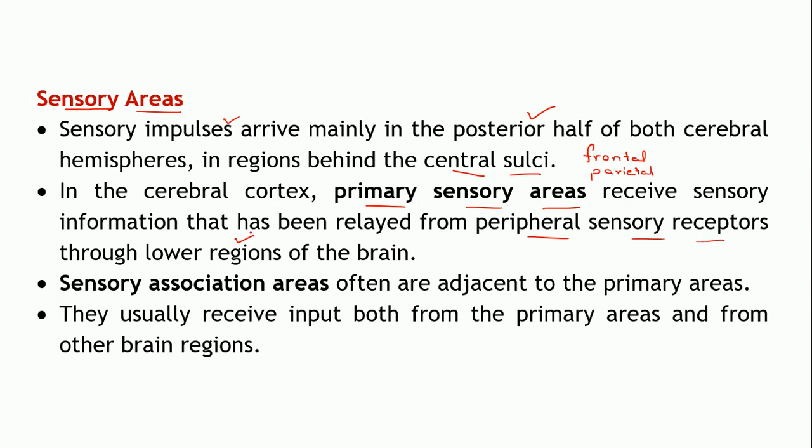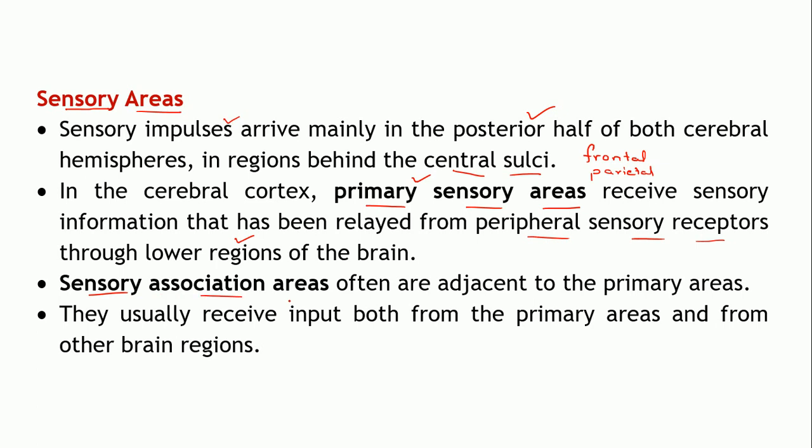So the peripheral receptors will sense that particular change and send the signals towards your spinal cord or lower regions of your brain, and then it will be relayed into this particular area located in the higher center. That is the primary sensory area. Okay.